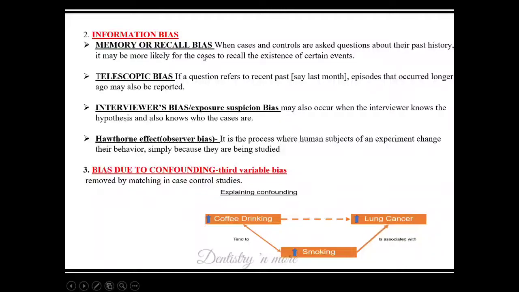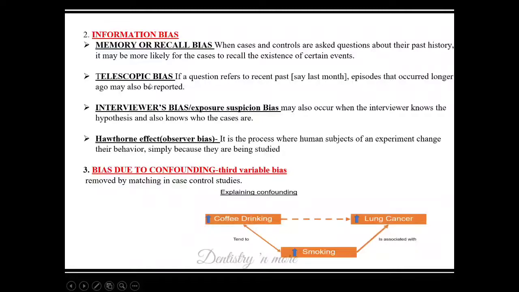In a case control study, we are asking patients about their previous history, information which happened to the patients last year or 2 years ago. So the patient would definitely have difficulty in recollecting all the things which happened 2 years ago, 3 years ago. So there will be lots of misinformation or high chances of false information. So that is memory or recall bias, difficulty in recalling the information.